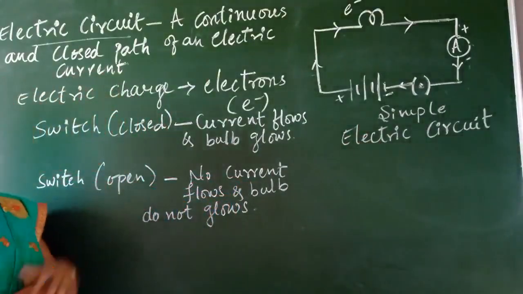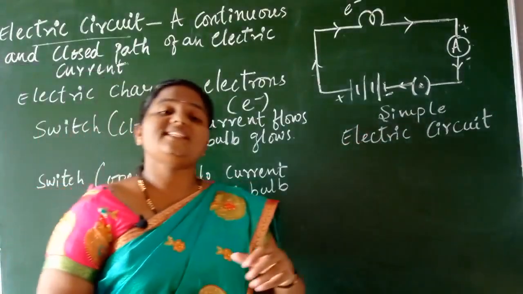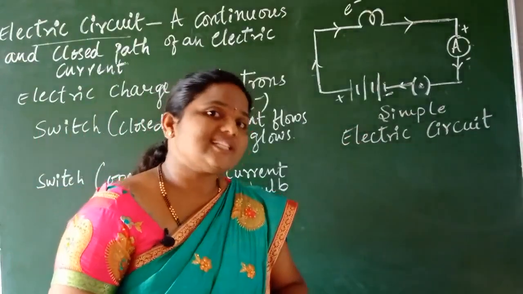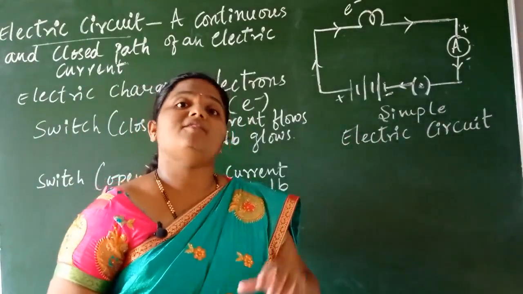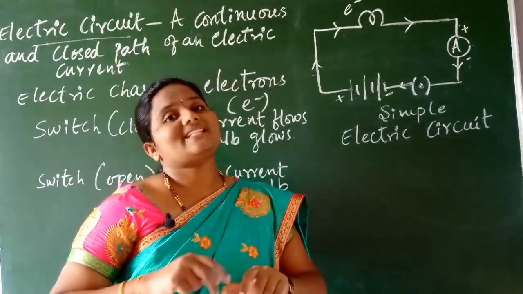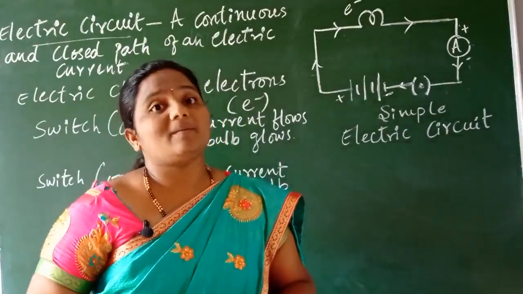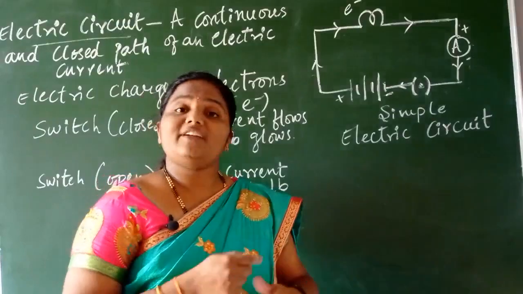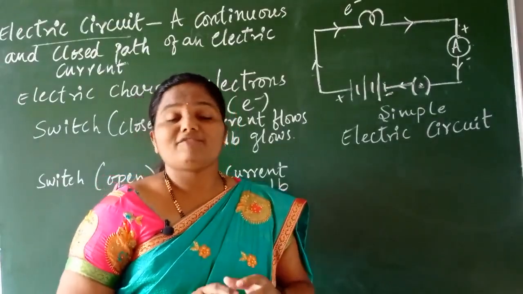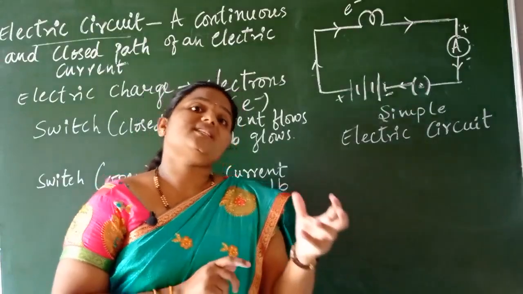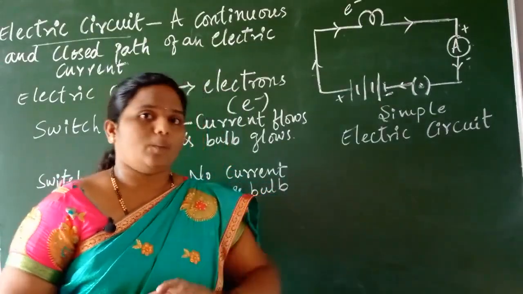Let me give one example, children. When the cells of a torch are placed in opposite terminals, for example, positive terminal connected to the negative terminal, what happens? Definitely we can find the glow of the torch bulb, isn't it, children? We can find that the torch is on and the bulb glows.